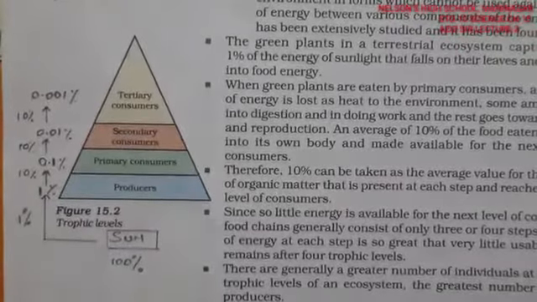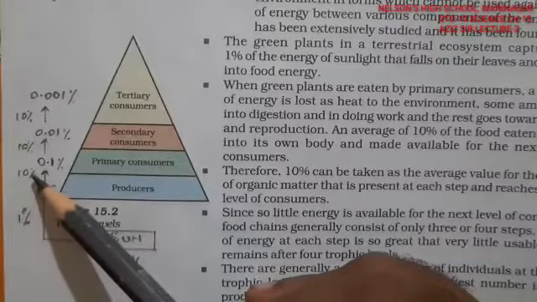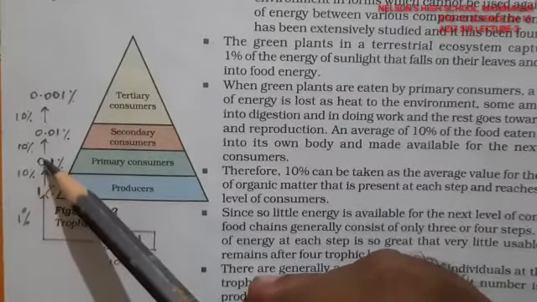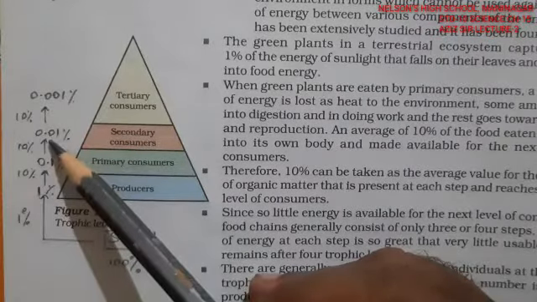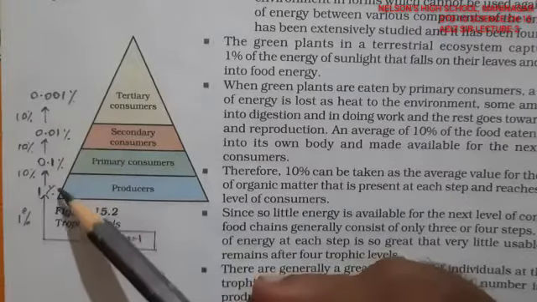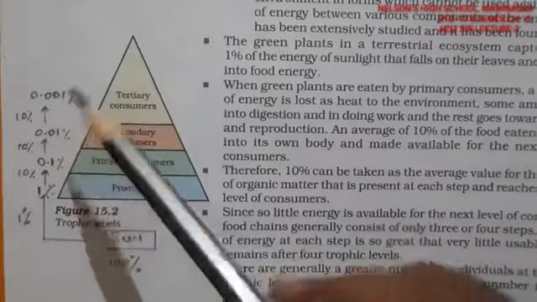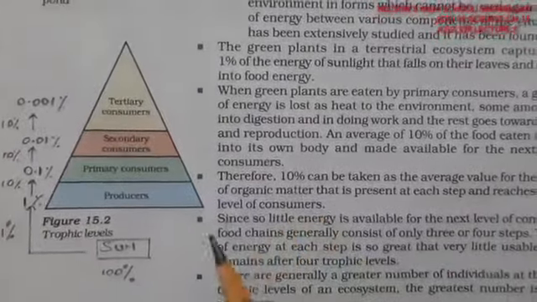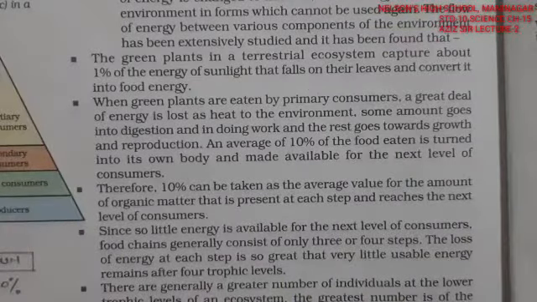So this is the passing of the energy from sunlight, that is 100% to 1%, which is stored by the plants, and from that only 10% is passed to the primary consumers. From primary to secondary only 10% is passed, and from secondary to tertiary only 10% is passed. So the 1% energy also decreases to 0.1, 0.01, 0.001 and 0.00001% of energy, which turns out to be very little. This is the whole thing said here in the form of points, right?